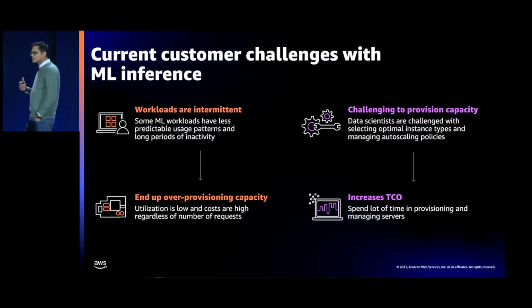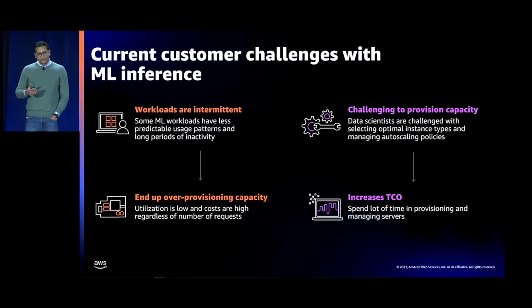Today, customers still have to provision capacity or provision instances in order to maintain the performance goals. But the problem with that is that the utilization rate is going to be low, but the cost is going to be high. And customers want to cut down on the cost when the traffic is low or intermittent. So that is problem number 1.